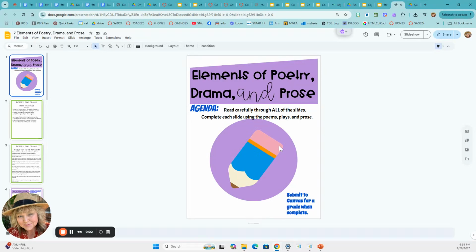Hello. This assignment is for elements of poetry, drama, and prose. What you will do is read carefully through all of the slides, and then you will complete each slide using the poems, plays, and prose. And once you are finished with the entire assignment, you will submit to Canvas for a grade when complete.